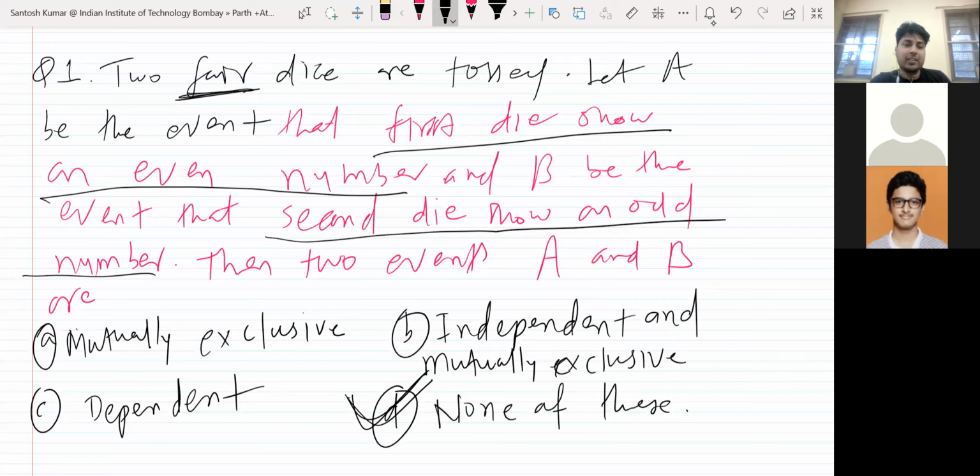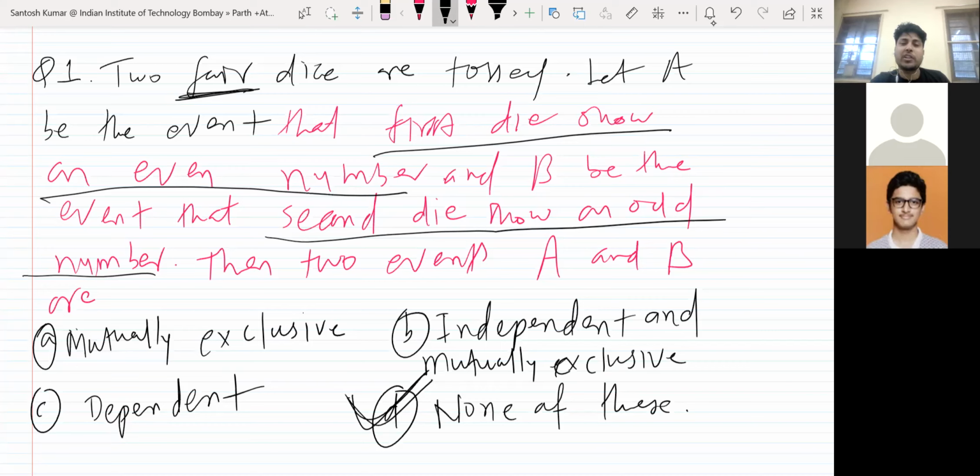So in the last class, we discussed that two coins are always independent because the second coin will never depend on the first coin. Whether the first coin shows head or tail, it will not affect the second coin showing head or tail. Same thing for dice also. If you have two dice, what number one die shows, either odd or even, will not affect the second die showing odd or even. So two dice are exactly independent.